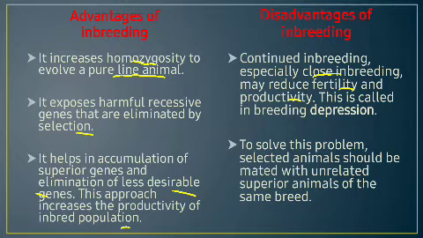So there will be chances of loss of fertility and productivity, and that loss of fertility and productivity is known as inbreeding depression. Okay, to solve this problem, selected new animals should be mated with unrelated superior animals of the same breed.